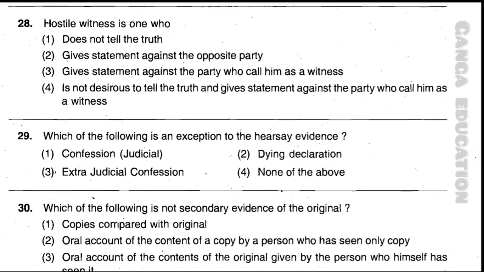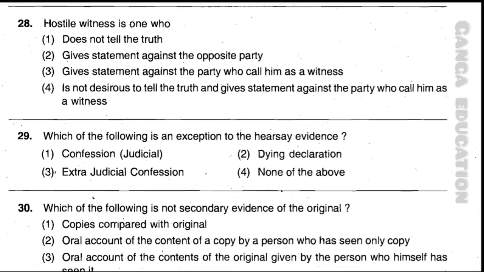Now question number 28. Hostile witness is one who, option 1, does not tell the truth. Option 2, gives statement against the opposite party. Option 3, gives statement against the party who calls him as a witness. Option 4, does not desire to tell the truth and gives statement against the party who calls him as a witness. And the correct answer is option number 3, gives statement against the party who calls him as a witness.